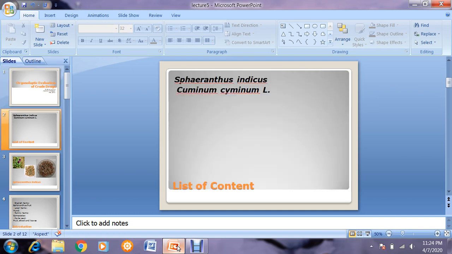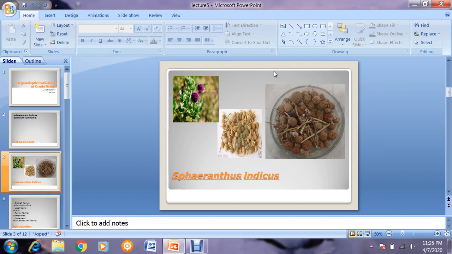While the remaining 2 drugs, that is Strenthus indicus and Cuminum cyminum, these 2 drugs have been completed in our lab. But most of the people were absent in the class, I think due to the retake examination or something else. So I am going to repeat these 2 drugs. Okay. So the first one is Strenthus indicus.